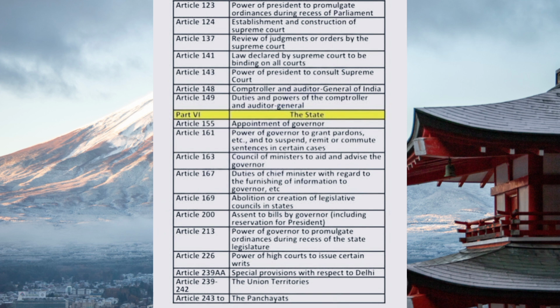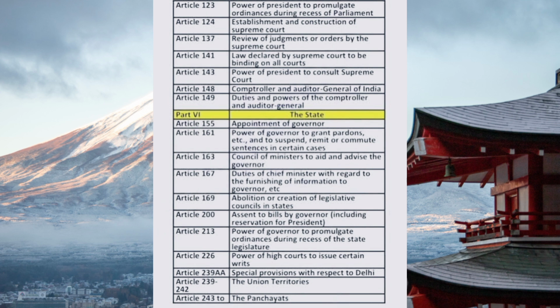Article 143, power of President to consult Supreme Court. Article 148, Comptroller and Auditor General of India. Article 149, duties and powers of the Comptroller and Auditor General.